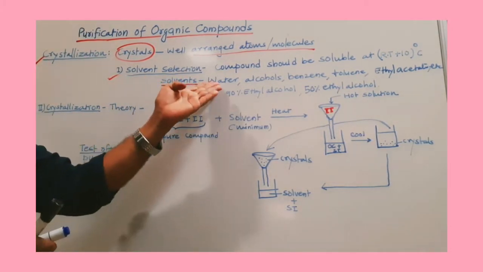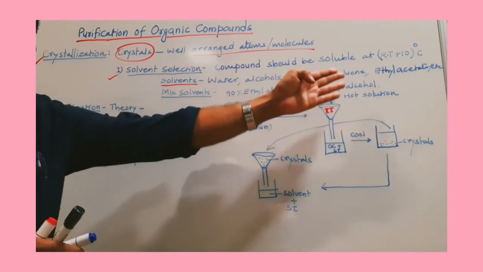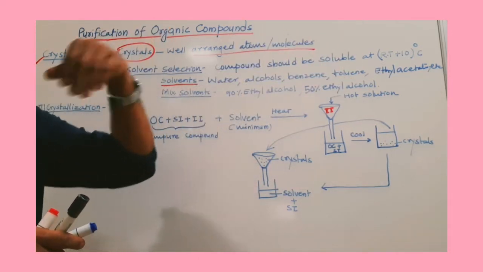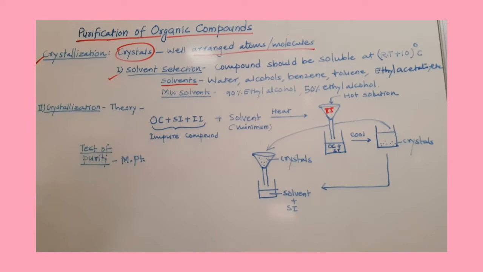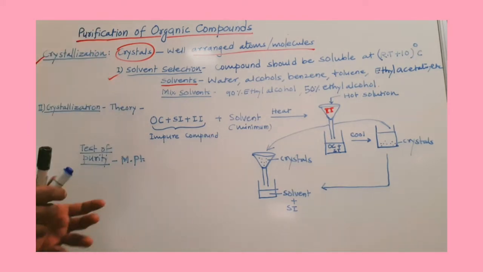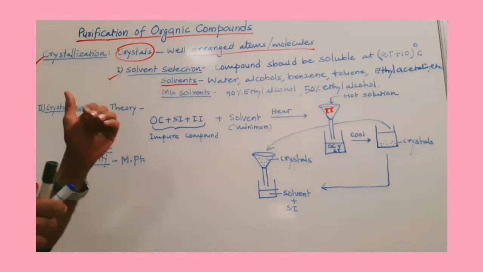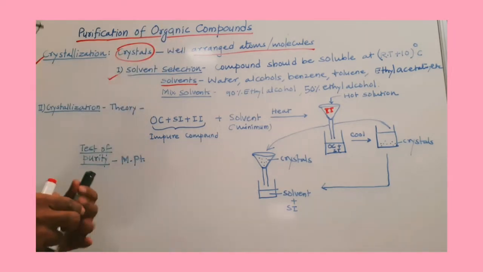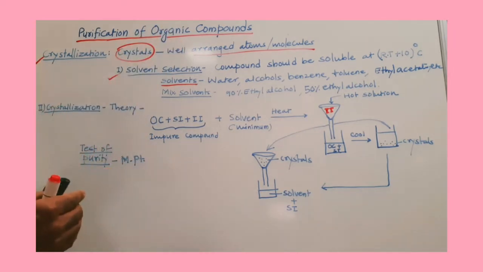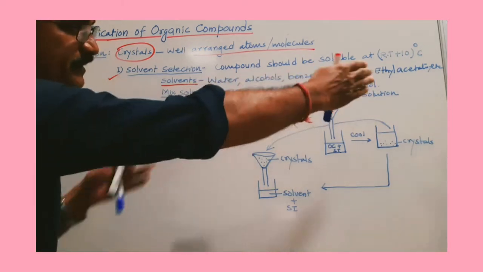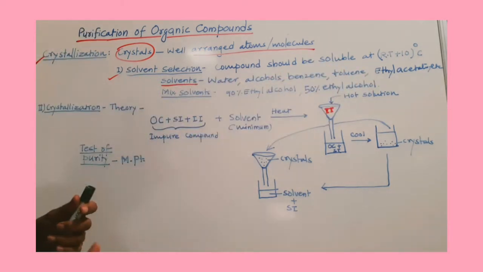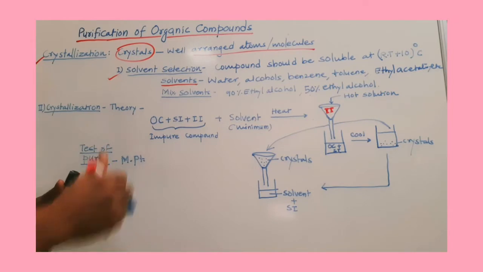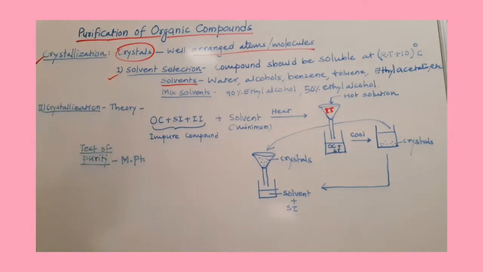We can use water, alcohol, benzene, toluene, ethyl acetate, methyl acetate, petroleum ether, etc. A lot of solvents are available in the laboratory. We have to select a proper solvent for the crystallization. Now, how to select the proper solvent from this big list?